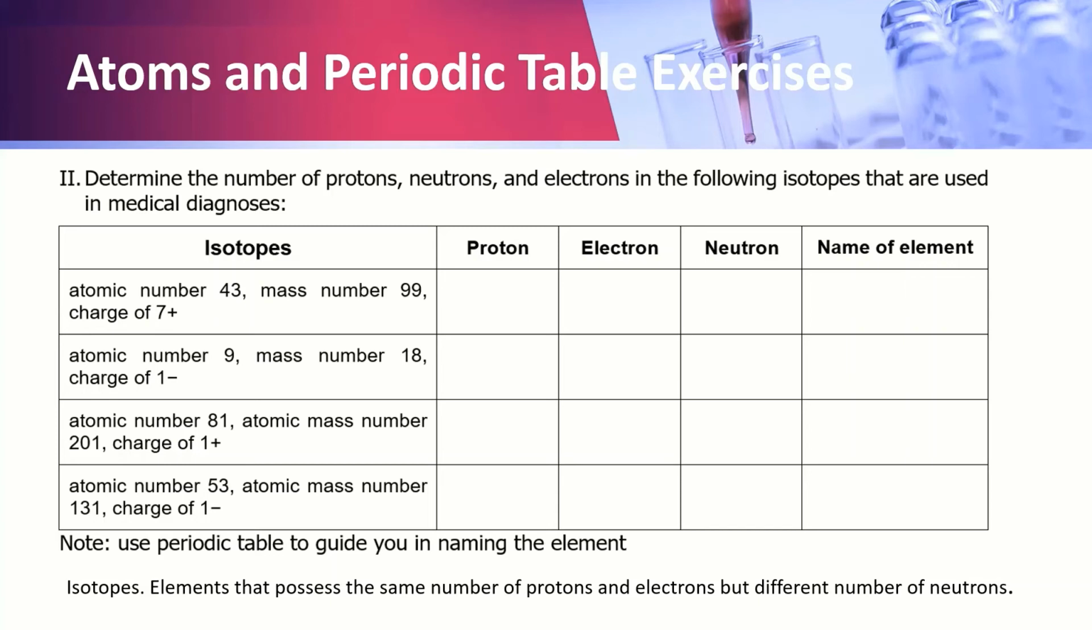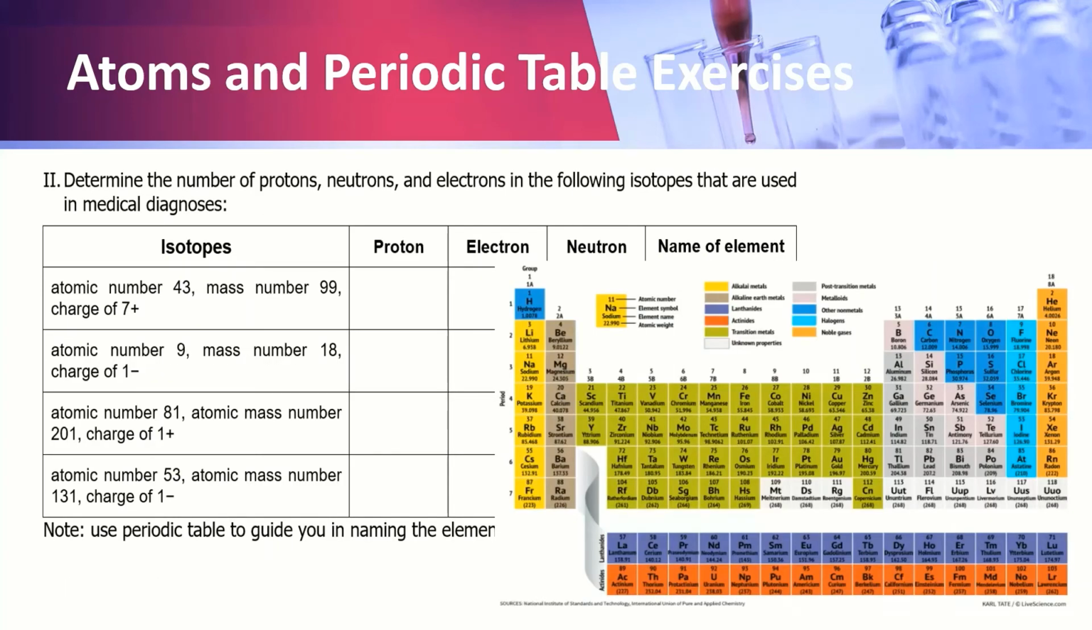This time, you still determine the number of protons, neutrons, and electrons of the following isotopes that are used in medical diagnosis. But this time, it is no longer neutral, but it is charged. Before we do the first isotope, I would advise you to get a copy of a periodic table.